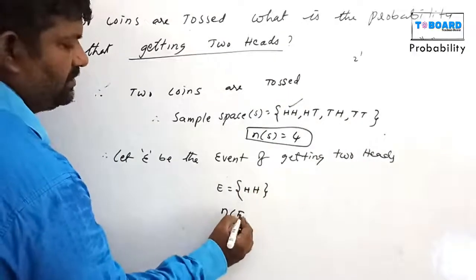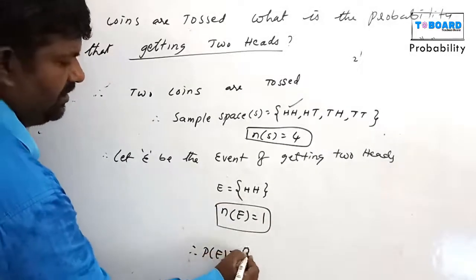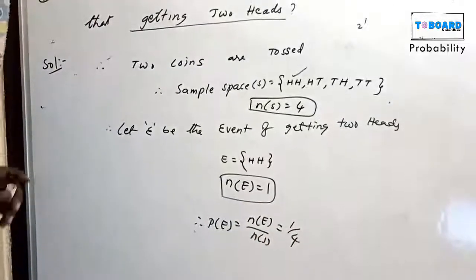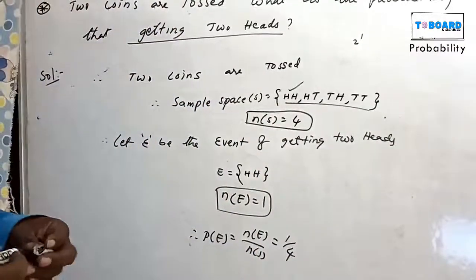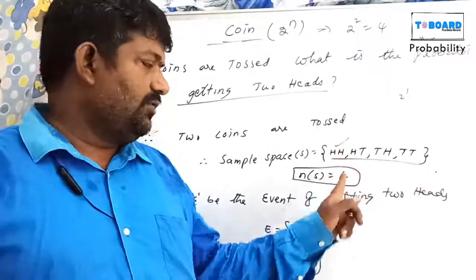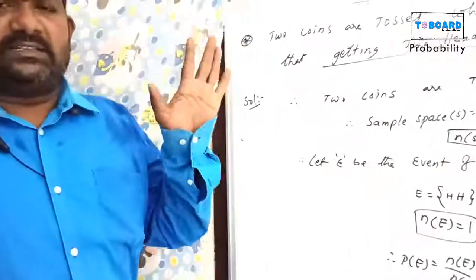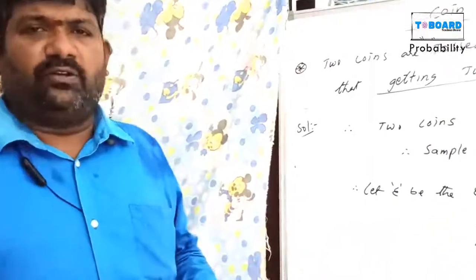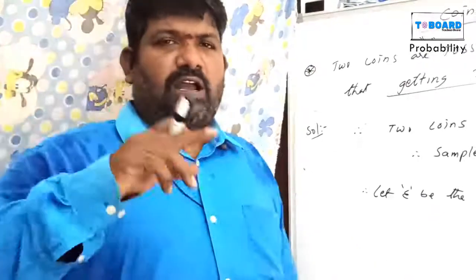n(E) equals how much? 1. Therefore, probability of E equals n(E) by n(S), that equals 1 by 4. 1 out of 4, total 4 chances. In these 4, two heads is 1 chance, 1 out of 4, which means 1 by 4. Probability always lies between 0 and 1, not a negative number, not more than 1.